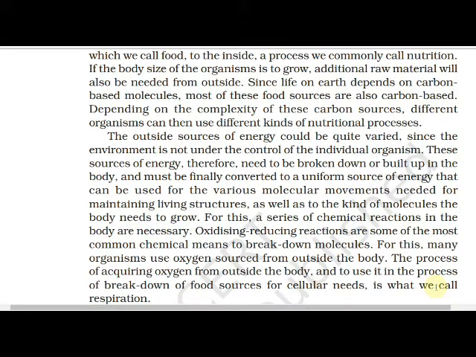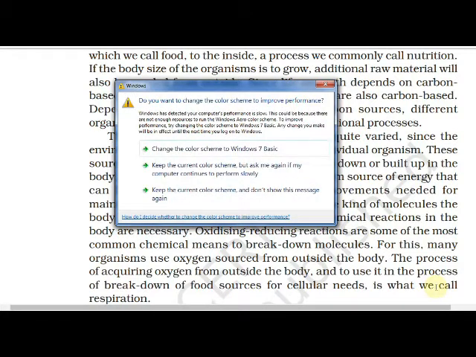And for this, a series of chemical reactions in the body are necessary. Oxidizing and reducing reactions are some of the most common chemical means to break down molecules. For this, many organisms use an oxygen source from outside the body. The process of acquiring oxygen from outside the body and using it in the breakdown of food sources for cellular needs is what we call respiration.